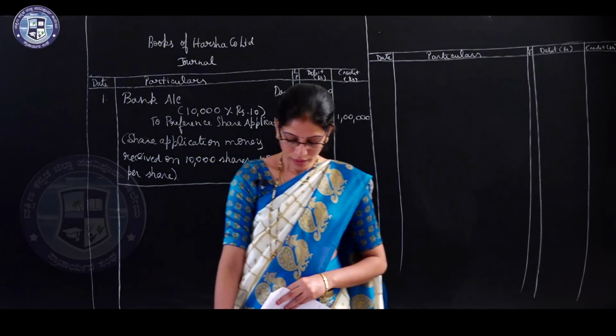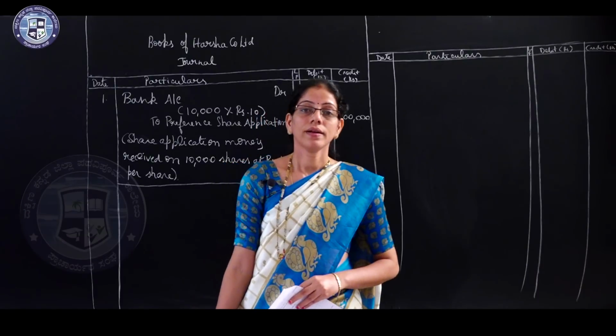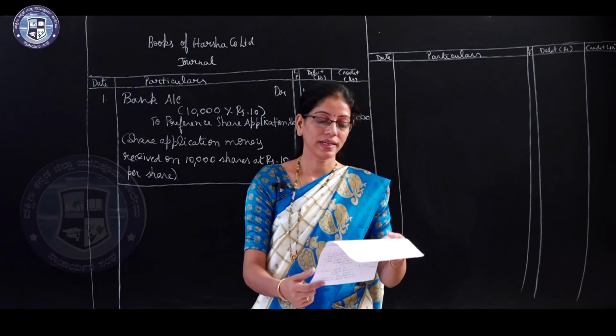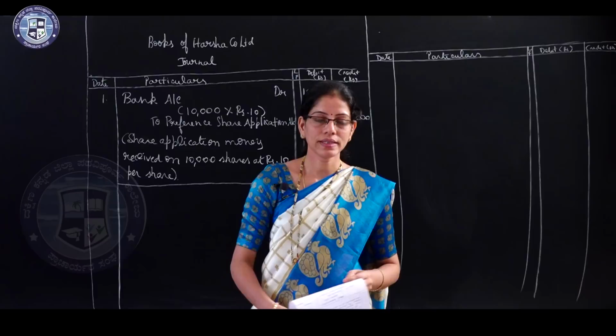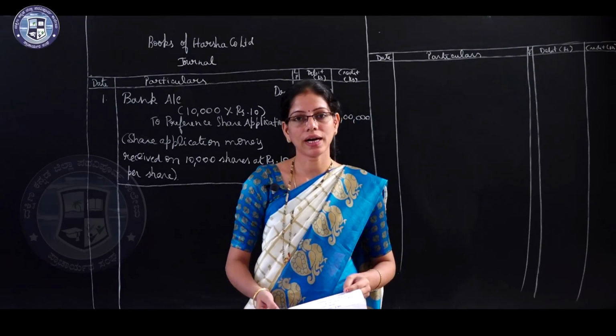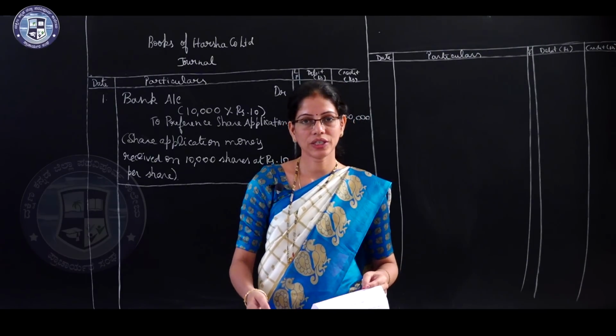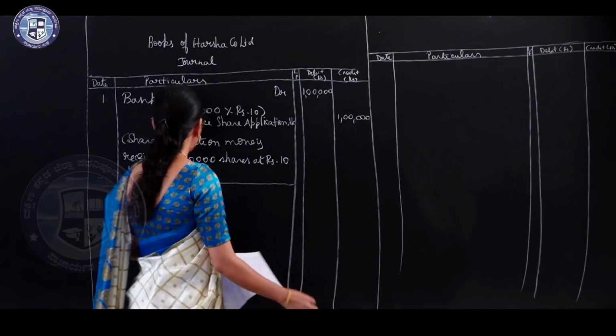Now the second entry for transferring application money to the capital account. So the entry is preference share application account debtor to preference share capital account.